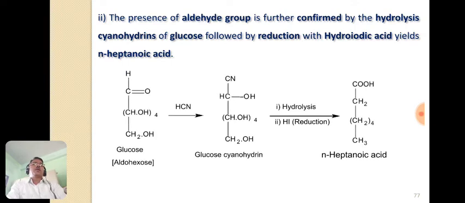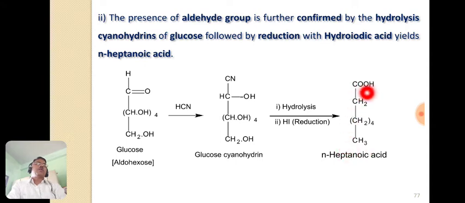Let us see this reaction. The addition of an HCN molecule occurs across the carbon-oxygen double bond, and we get glucose cyanohydrin. This glucose cyanohydrin on hydrolysis, and the obtained product on treatment with hydroiodic acid, that is on reduction, gives n-heptanoic acid.